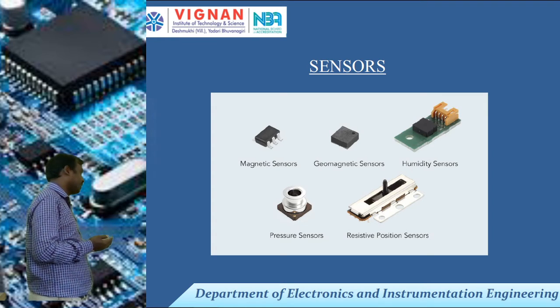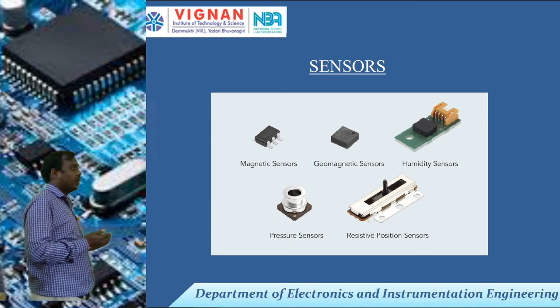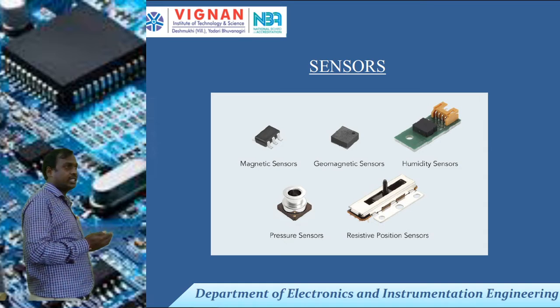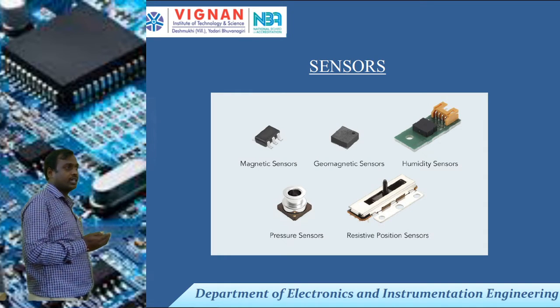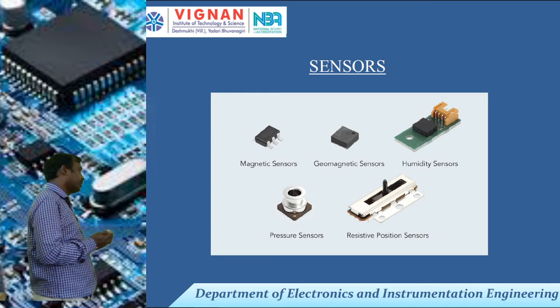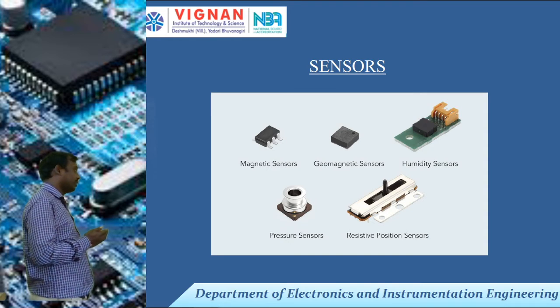Those values are constant. So by calculating the capacitance value, we can get the output in the form of an electrical signal, maybe current or voltage. That is calibrated output, and it can display meters or centimeters, whether it has reached 50 centimeters, 60 centimeters, 70 centimeters, like that. Whenever you are measuring the level of water, that means a water tank, we place the capacitive level transducer in it.